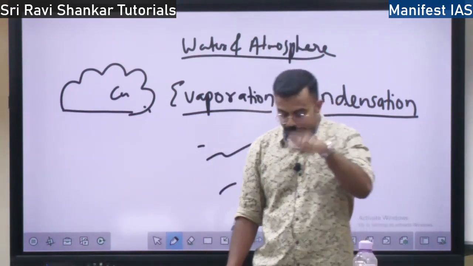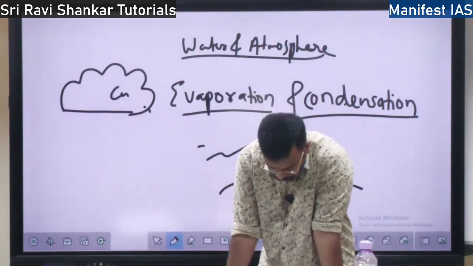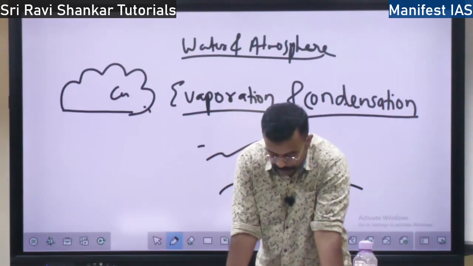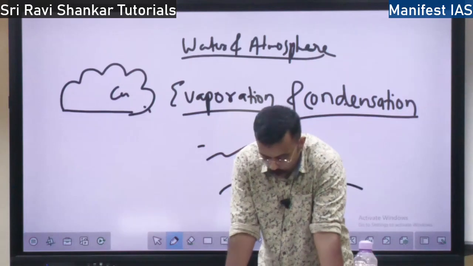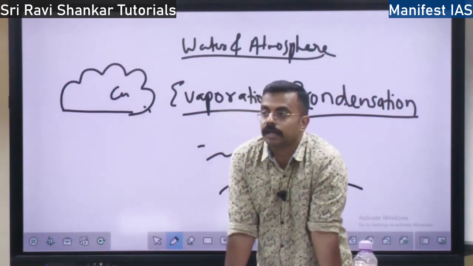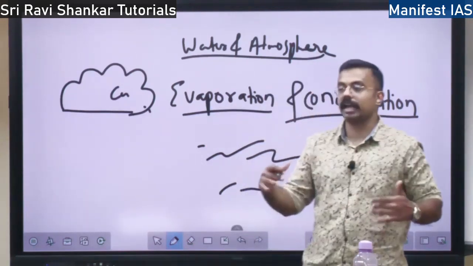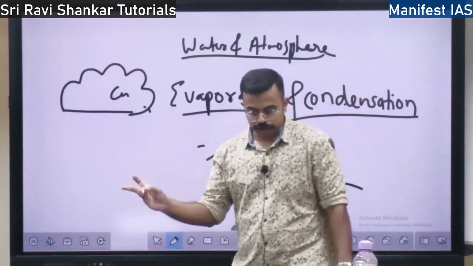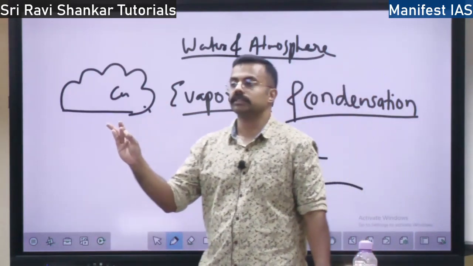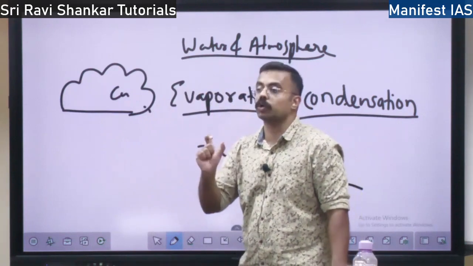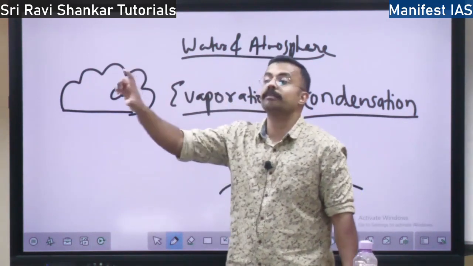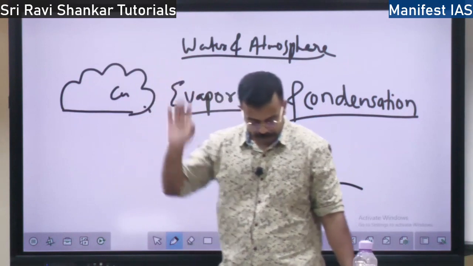Then you have a middle cloud. What is a middle cloud? Altostratus and altocumulus. Stratus I told you is a layer cloud. So altostratus and altocumulus are middle clouds. Whenever you see the word alto, just remember it is a middle level cloud.